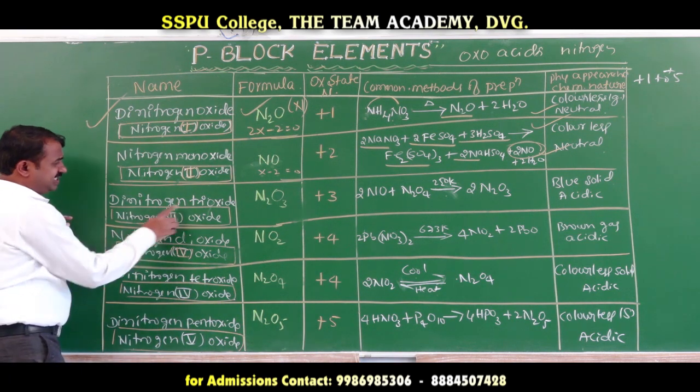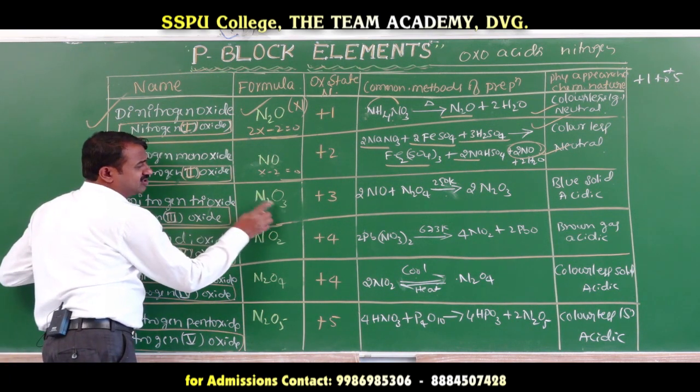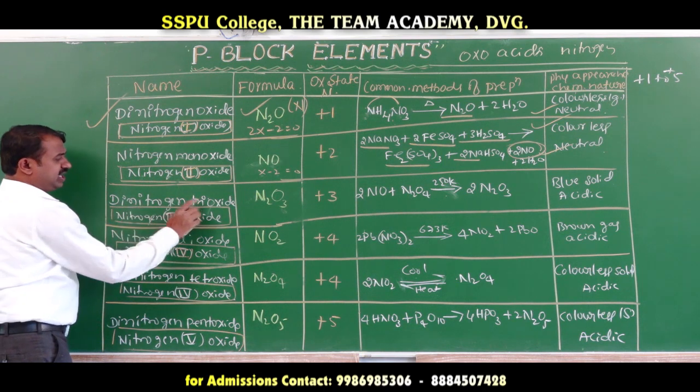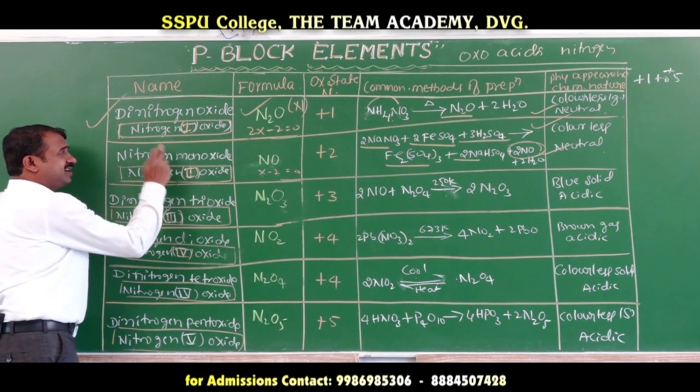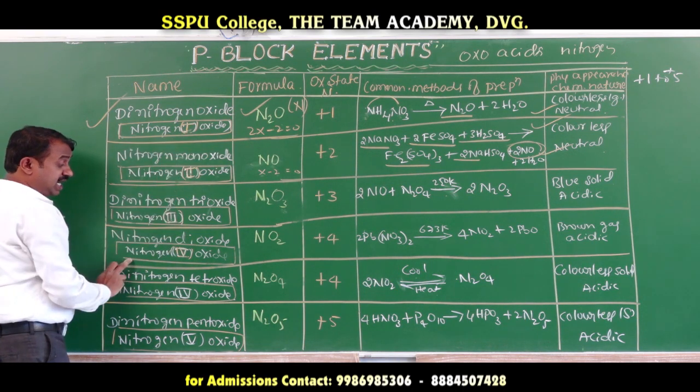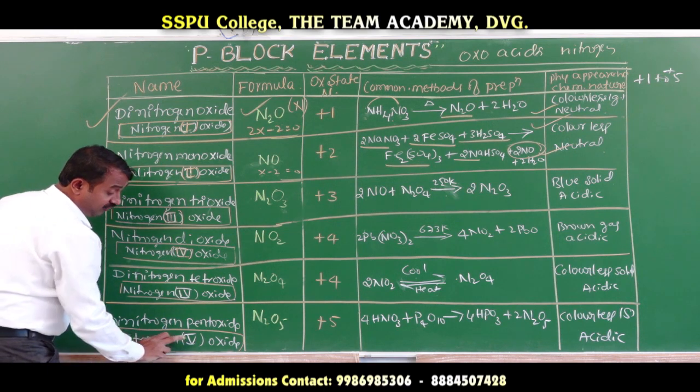Coming to dinitrogen trioxide, the oxidation state is 3. Nitrogen 3 oxide, nitrogen 2 oxide, nitrogen 1 oxide, nitrogen 4 oxide, nitrogen 5 oxide.